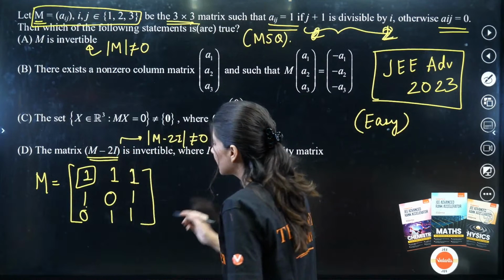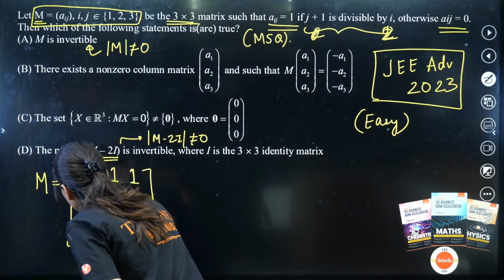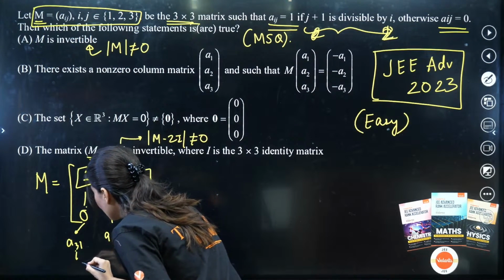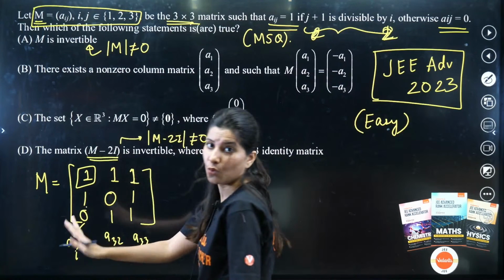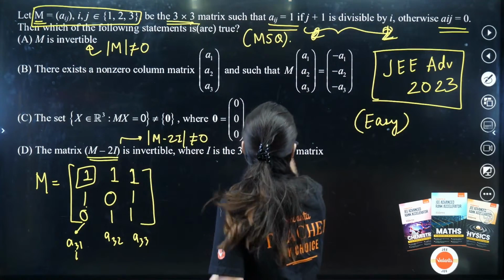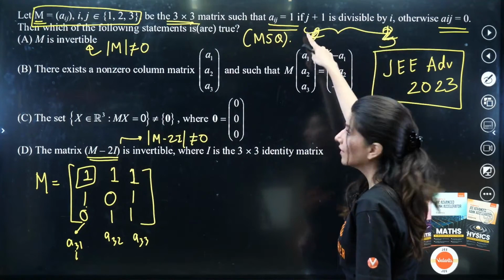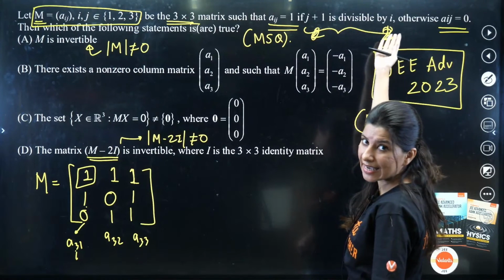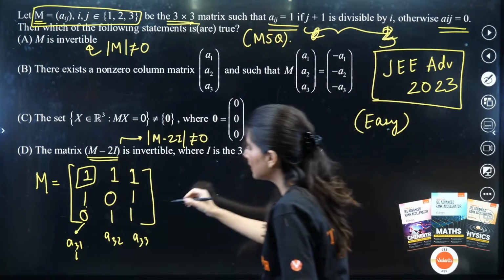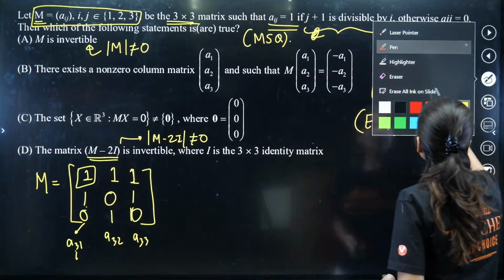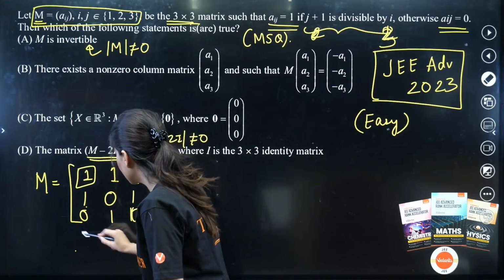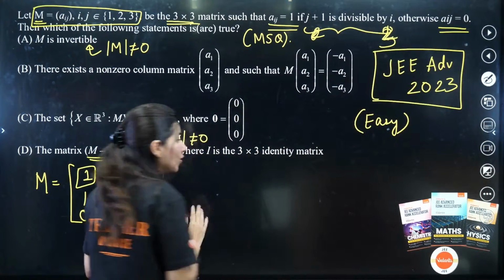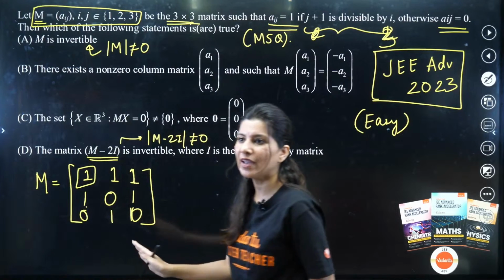How are we going to get it? This is your A31, A32, A33. Your i is 3. Now, is 2 divisible by 3? No, because j is 1. Then, is 3 divisible by 3? Yes. And is 4 divisible by 3? No, so this is going to be 0. That's how your M is going to be like this. Understood how I figured out the value of the M matrix? Very easy. Formation of M is very easy.